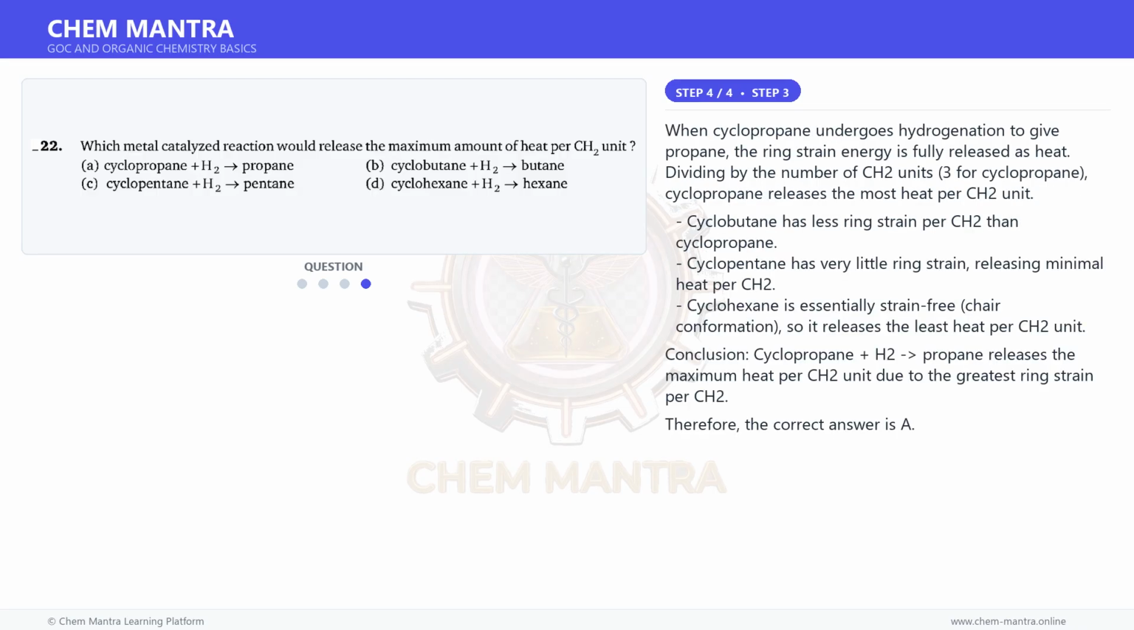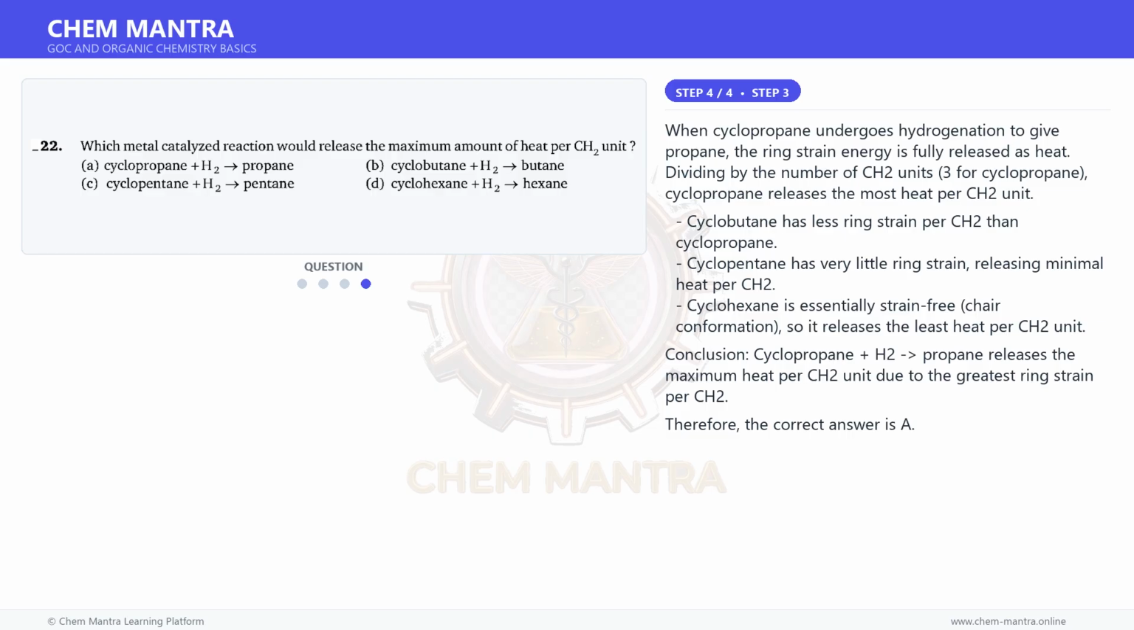And for the final step. When cyclopropane undergoes hydrogenation to give propane, the ring strain energy is fully released as heat. Dividing by the number of CH2 units, 3 for cyclopropane, cyclopropane releases the most heat per CH2 unit.